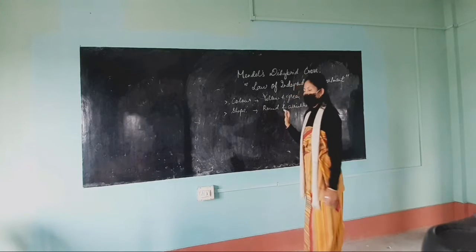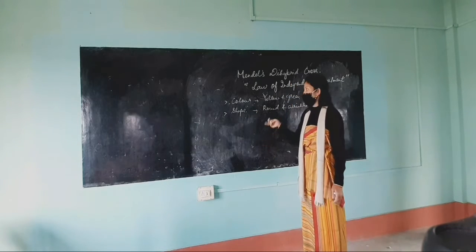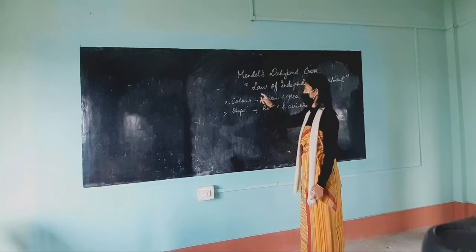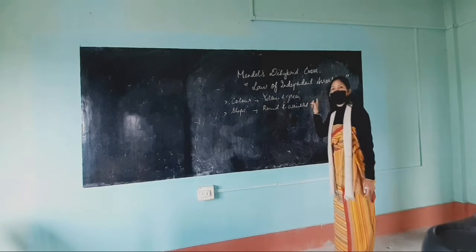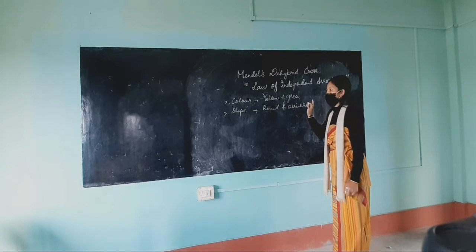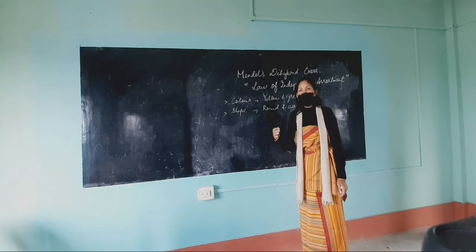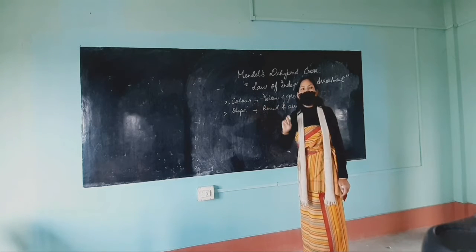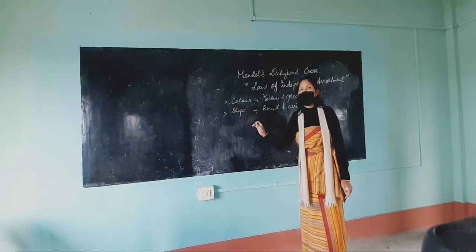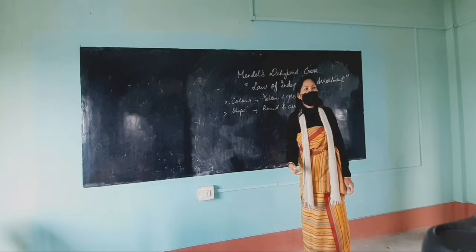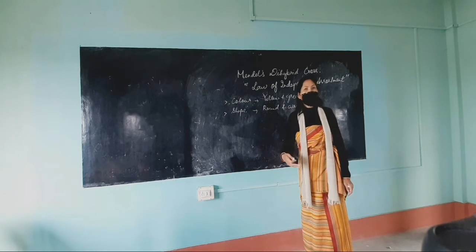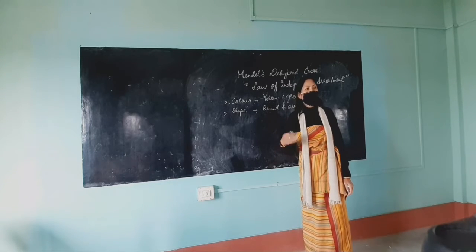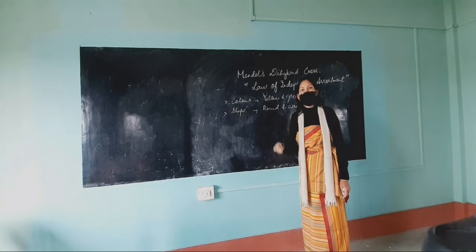By this experiment, he gave the third law of inheritance, or rules of inheritance, that is the law of independent assortment. According to this law, he observed and stated that the characters do not blend. The color and the shape are independently assorted, independently segregated, and independently expressed in the next generation.